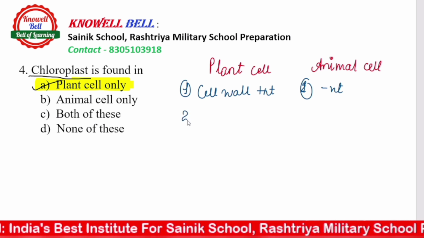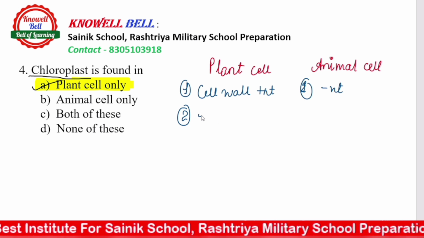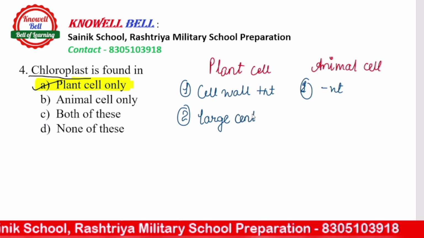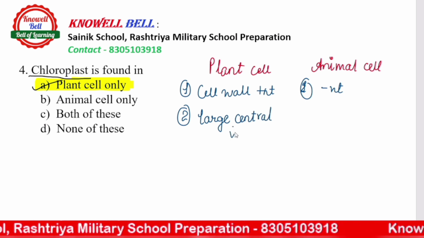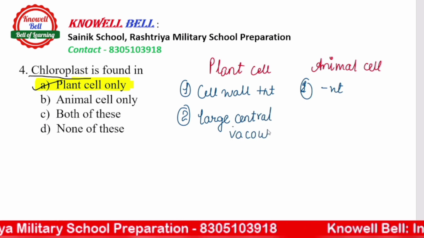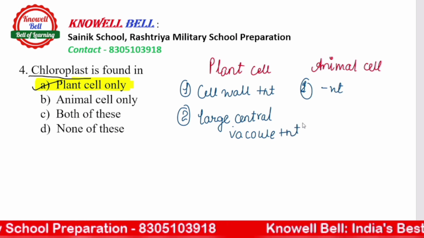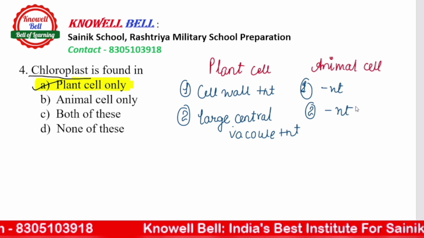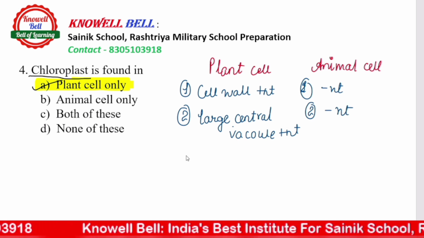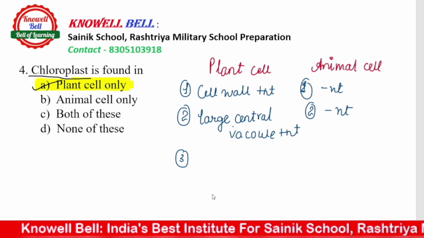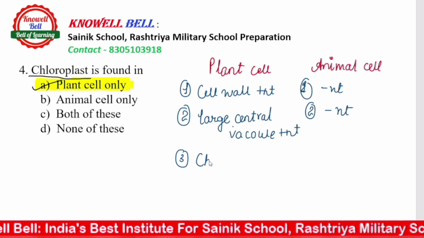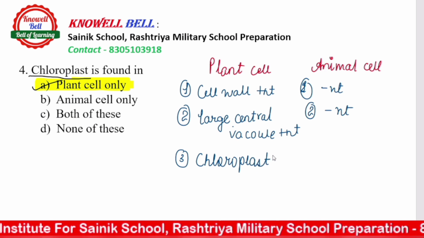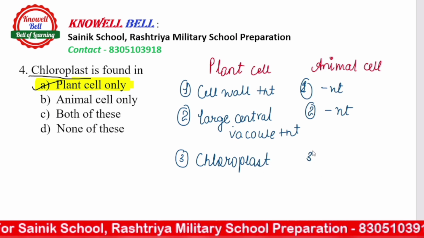Secondly, plant cell contains a large central vacuole. Plant cell contains a large central vacuole. However, a large central vacuole is absent in animals. I'm not saying vacuoles are absent. A large central vacuole is absent. Small vacuoles आपको देखने मिलेंगे. And thirdly, most importantly, plant cells contain chloroplast. What do they contain? They contain chloroplast. Why do they contain chloroplast? Definitely for photosynthesis, for the synthesis of food.